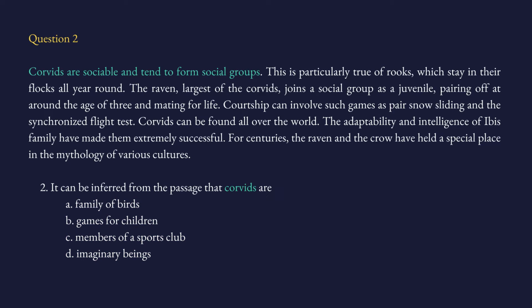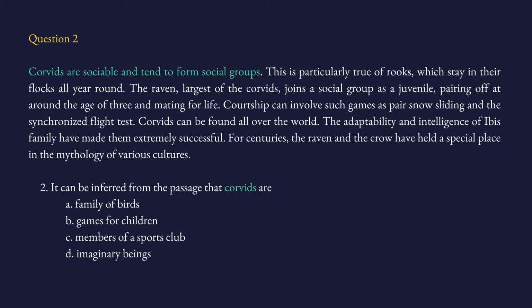The first sentence includes the keyword. Corvids are sociable and tend to form social groups. So if they are sociable and they tend to form social groups, it means that they're not games. They are living things. So B cannot be the answer. And D says imaginary beings. So how could imaginary beings be sociable?